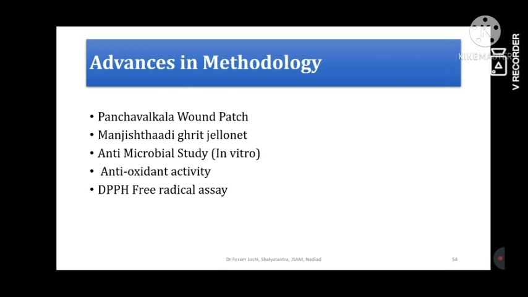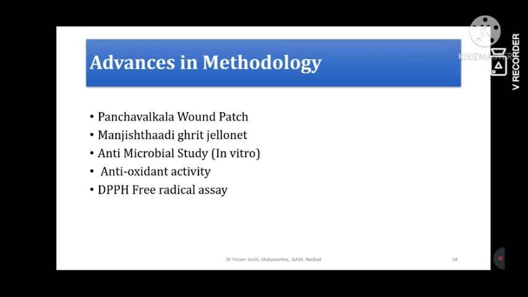That is one kind of synthetic material, Jalonet, and it is charged with a 3% bismuth solution, preserved with some paper material, and packed like that. Whenever it is used, it will provide maximum tissue aggregation and wound scavenging of tissues. That will lead to a high granulation rate, and the wound will heal very well, very easily and very fast. So some fellow researchers have developed Manjistadi grit Jalonet. They have prepared Manjistadi grit and charged the Jalonet with that, and they are going to apply it.